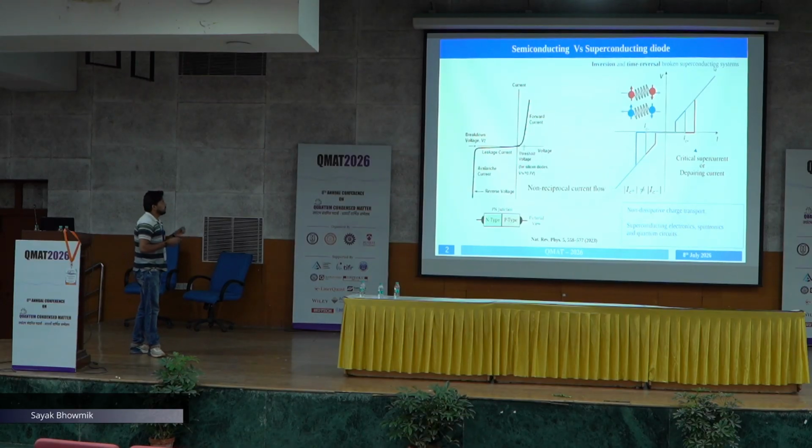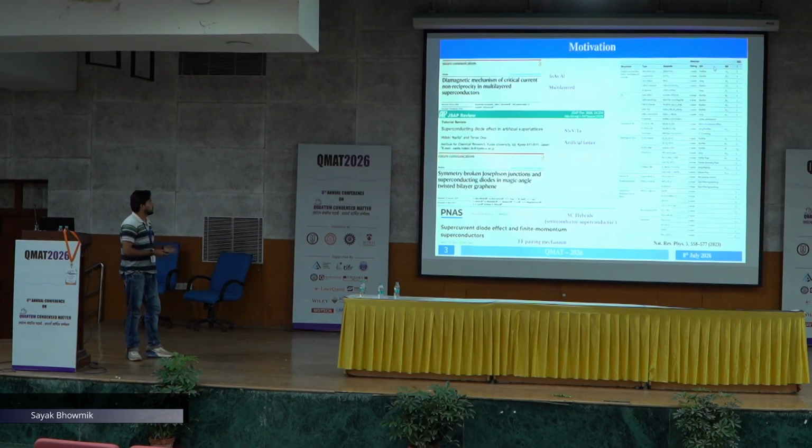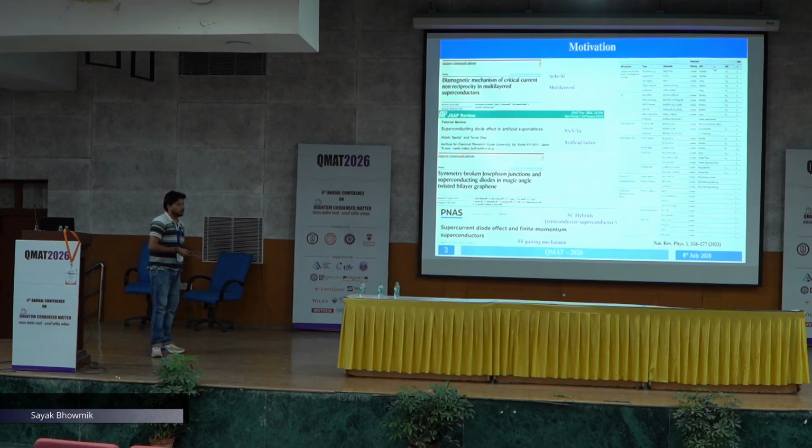It has been seen that inversion and time reversal symmetry broken superconductors exhibit this kind of feature, and there have been multiple works on the superconducting diode effect in various systems featuring multilayer superconductors, artificial superlattices, and Josephson junctions based on magic angle twisted bilayer graphene.